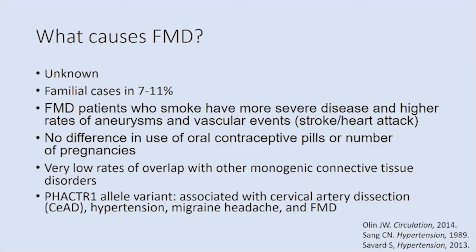Familial cases are present in about 7 to 11%. There's no great family testing algorithm that we've created, or guideline that says if one family member has it, all other family members need to be screened. We do see that patients that smoke have more severe disease and higher rates of aneurysm and vascular events, what we call strokes, heart attacks. This is just in general, smoking, bad thing. Let's walk away with that for sure.